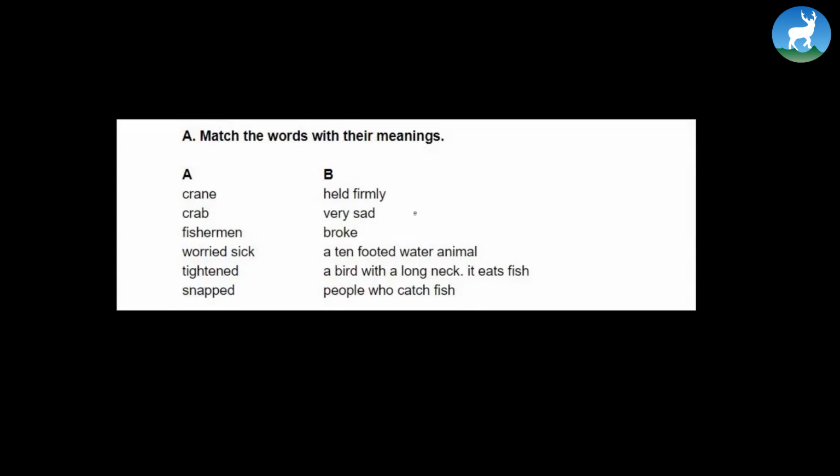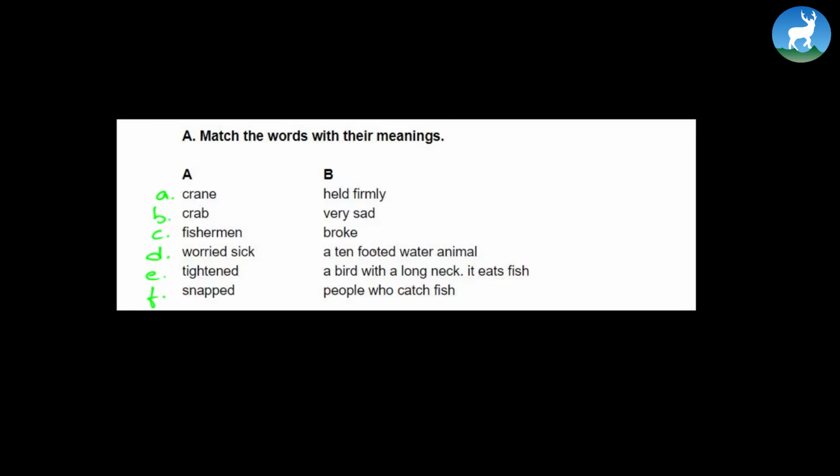Okay, look at this. Match the words with their meanings. So maybe the best idea would be to number it. Let's say, for instance, I'm going to say it A, B, C, D, E, and F. Now, remember, you're matching the meaning, okay? Match the words with the meaning.